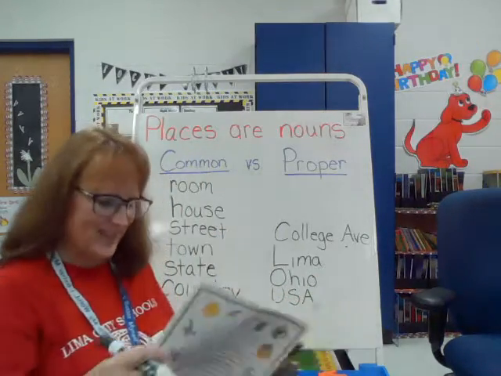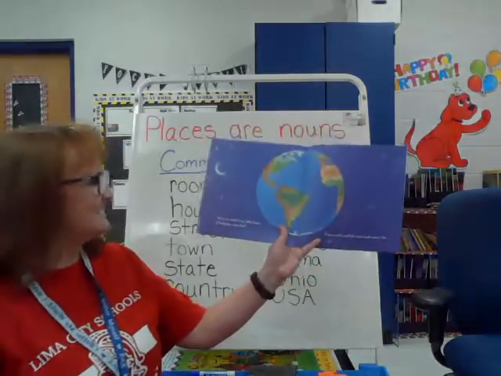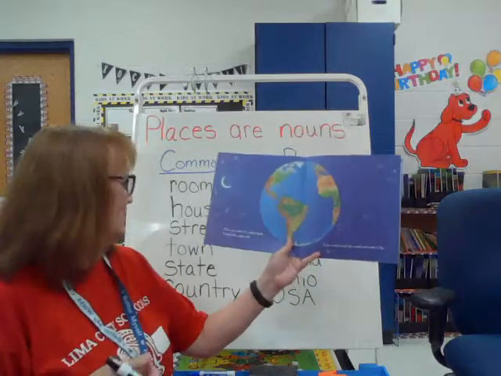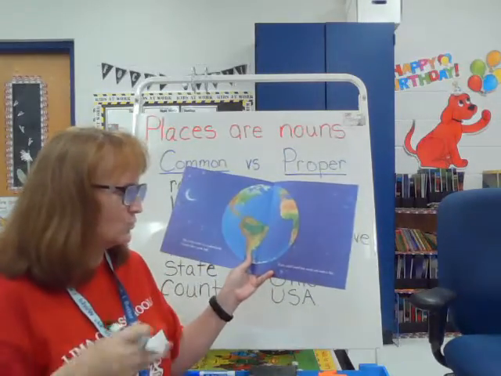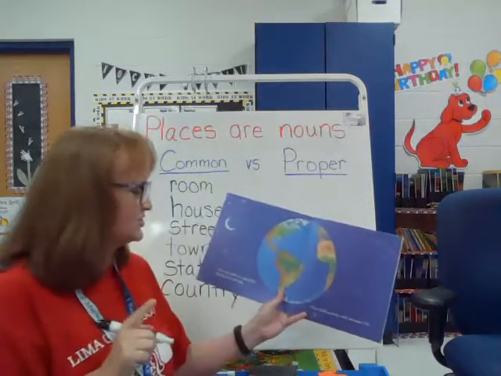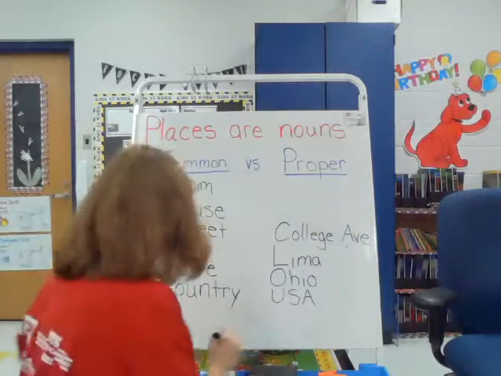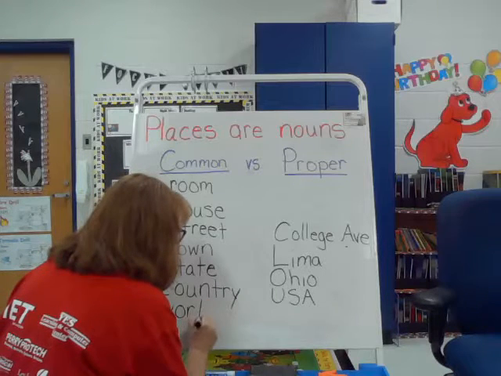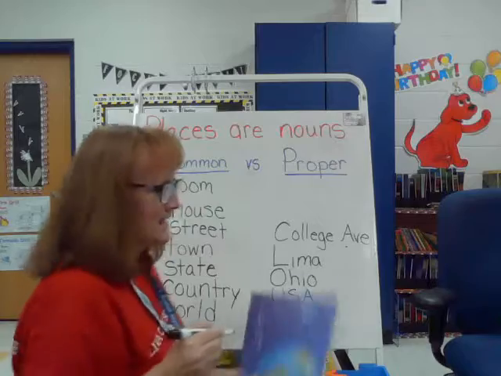And then, this is my world. It's called Earth. It looks like a giant ball or a sphere. If you could unroll the world and make it flat, we'll look at that in just a second. So the world is a place, right? The world. And there are other worlds out there, other planets.